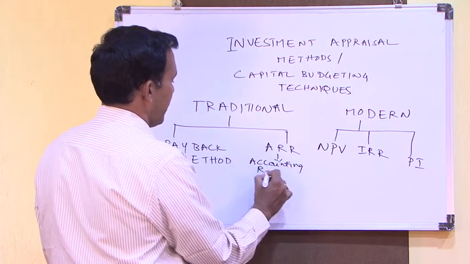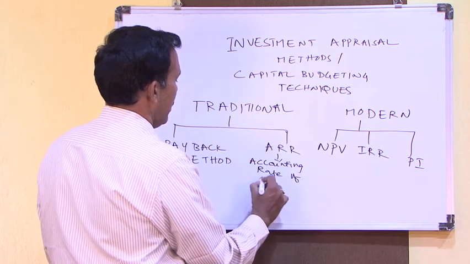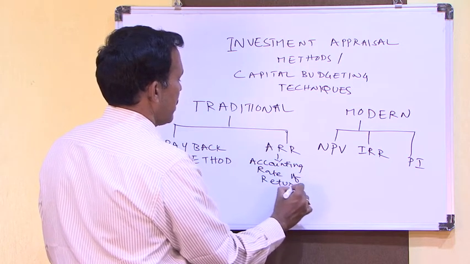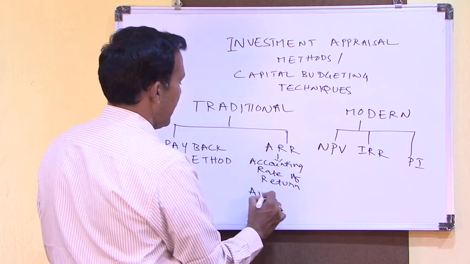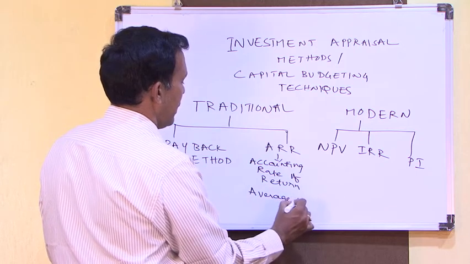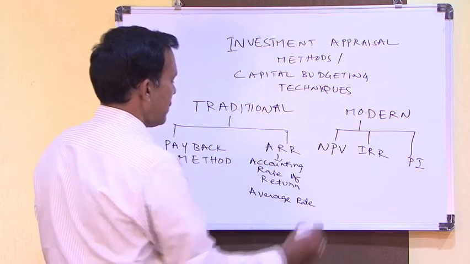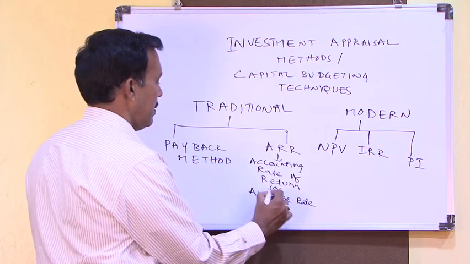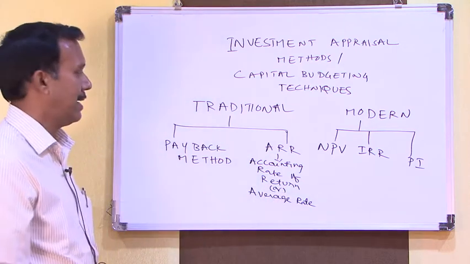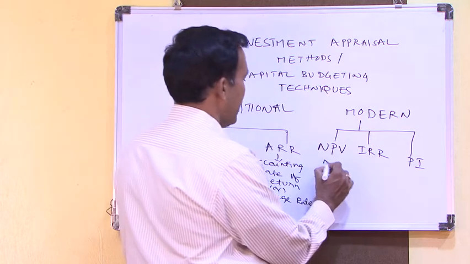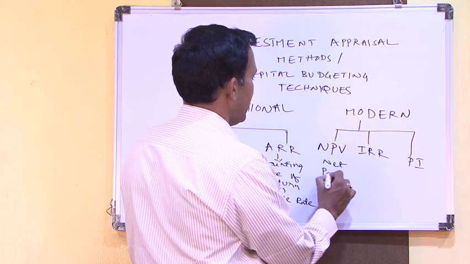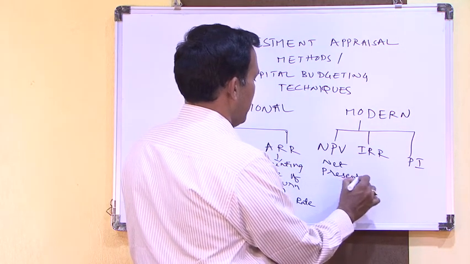So ARR means accounting rate of return, or it is also called average rate of return. NPV means net present value.